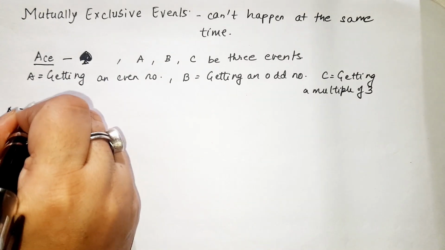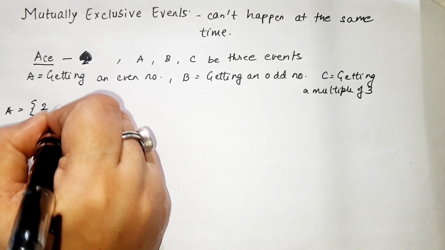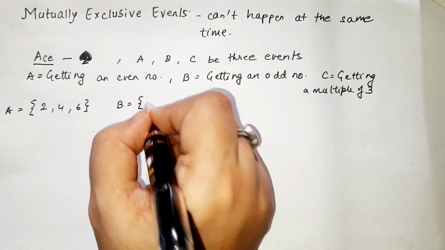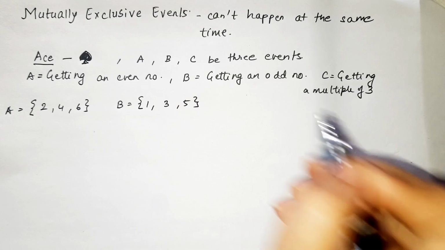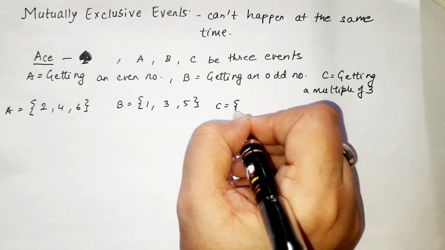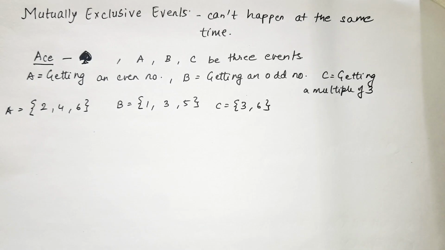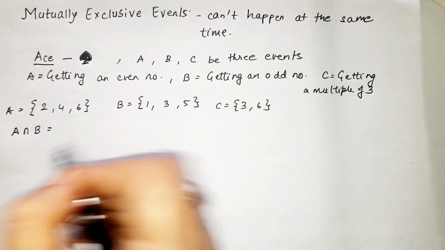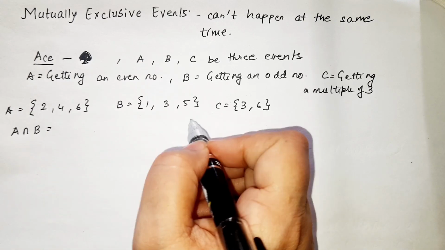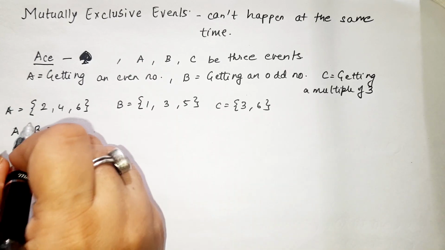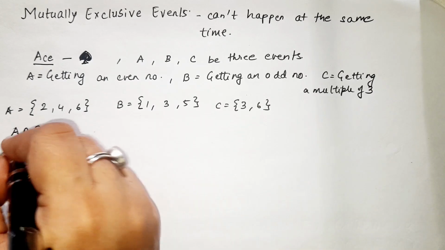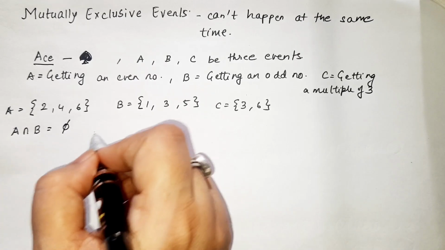Let us write it. A was getting an even number, 2, 4, 6, when a die is rolled. B was getting an odd number when a die was rolled. And C was getting multiples of 3. Now let us see what do we get. A intersection B means in A and in B, are there any elements or numbers which are common? 2, 4, 6, 1, 3, 5. Nothing is common. So A intersection B is empty.